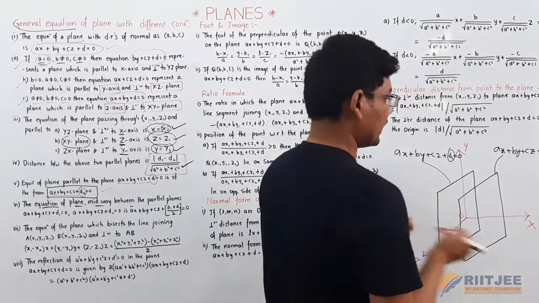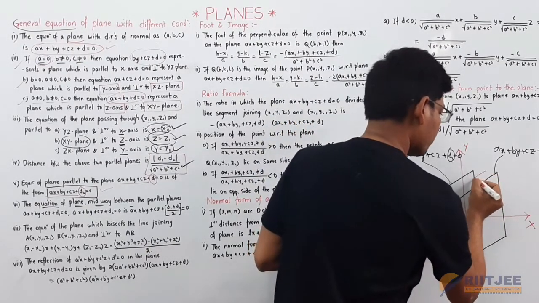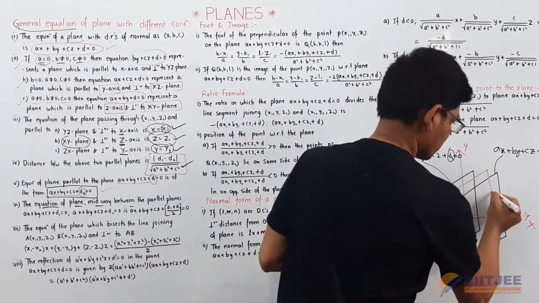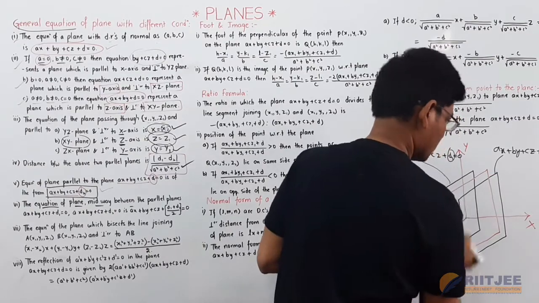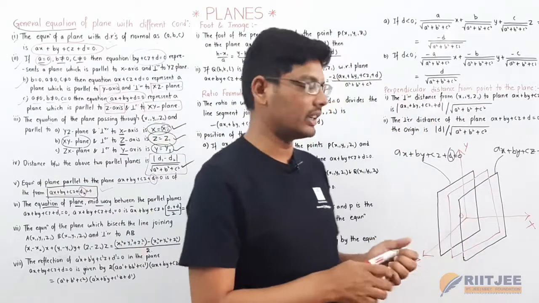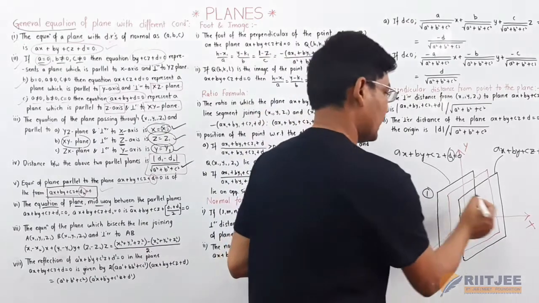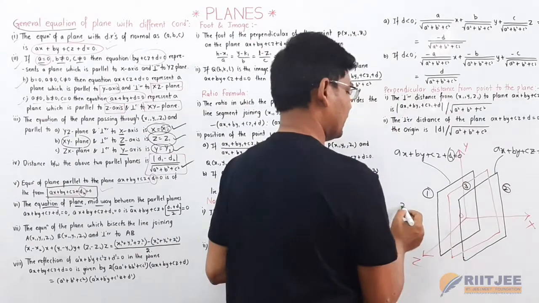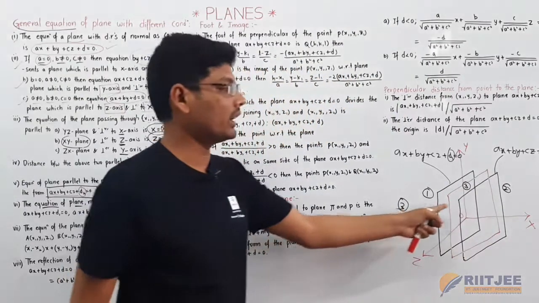And if you take a mid plane, this is the mid plane of these two planes here. This is 1, this is 2 and this is 3, between the 1 and 2 planes.